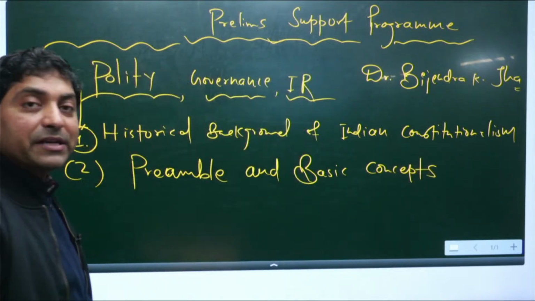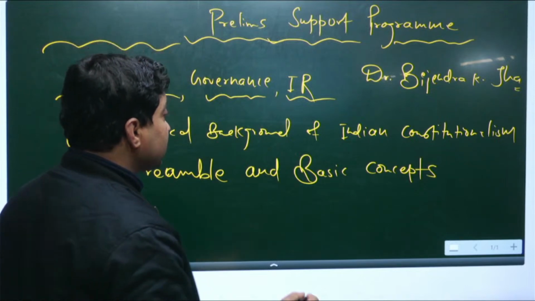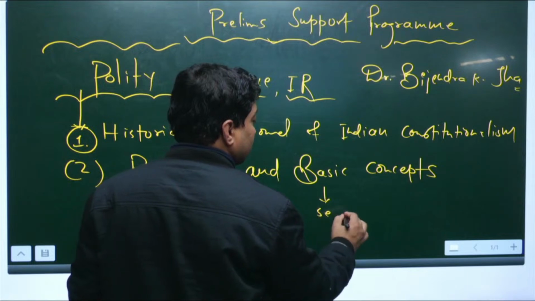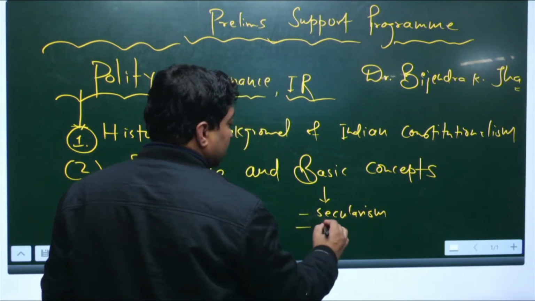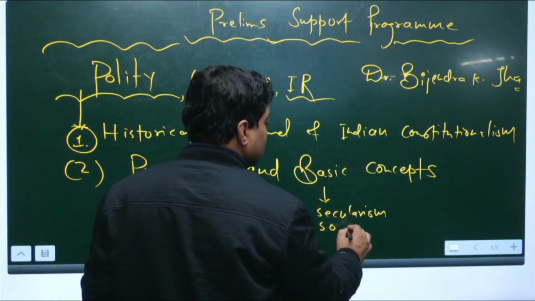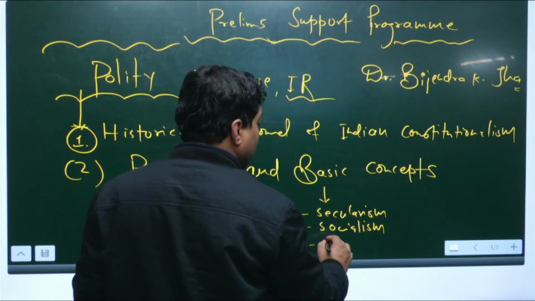Now what are the basic concepts which a student should go through? Basic concepts like secularism, right? Then socialism, then democracy.